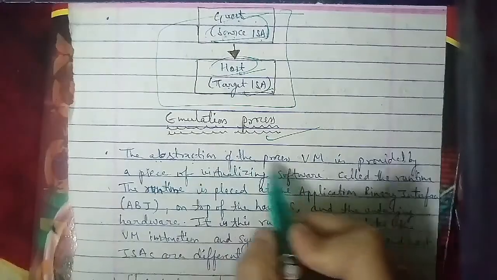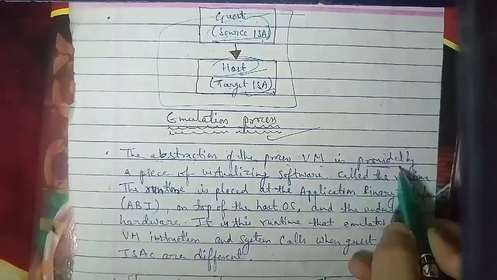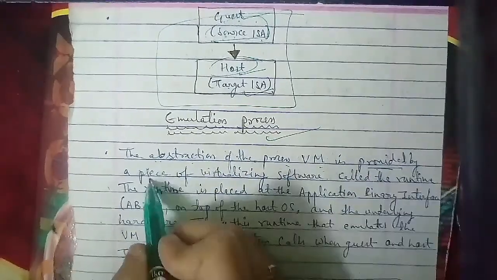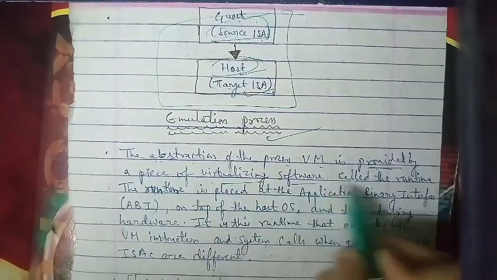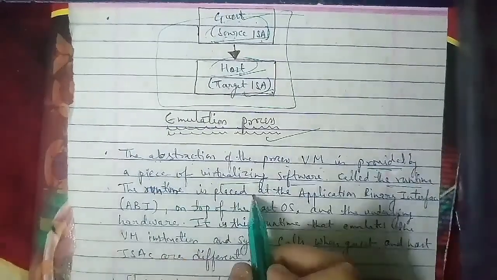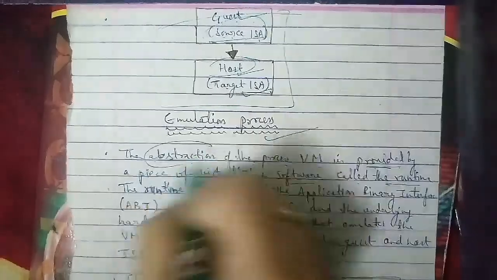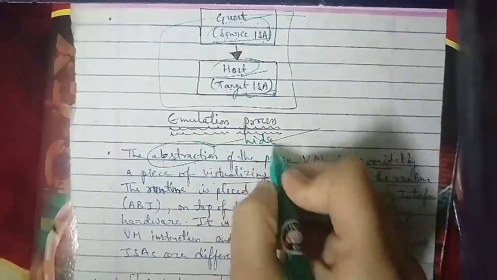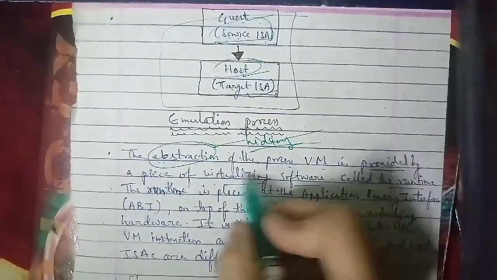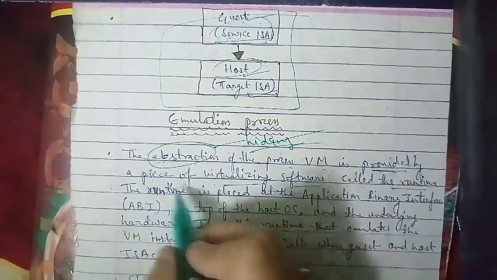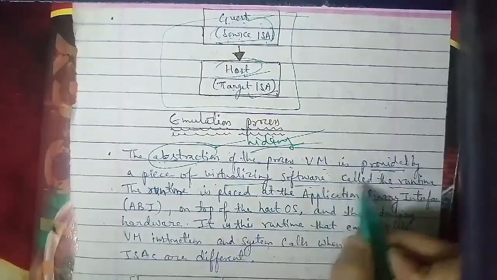It is the runtime that emulates the VM instructions and the system calls when guest and host ISAs are different. So this is your runtime, and emulation happens when the guest and host ISAs are different. Because of this, one is called the source ISA, and this is the target ISA.